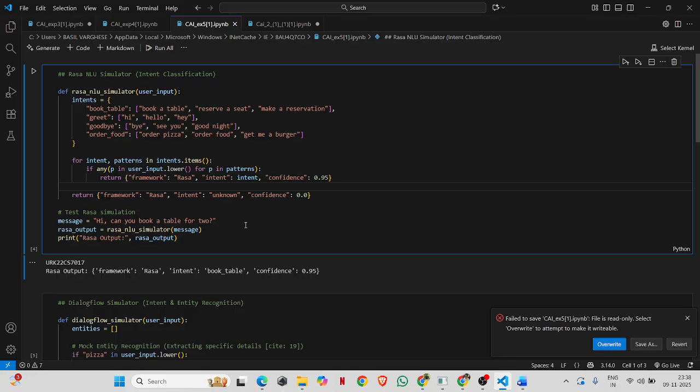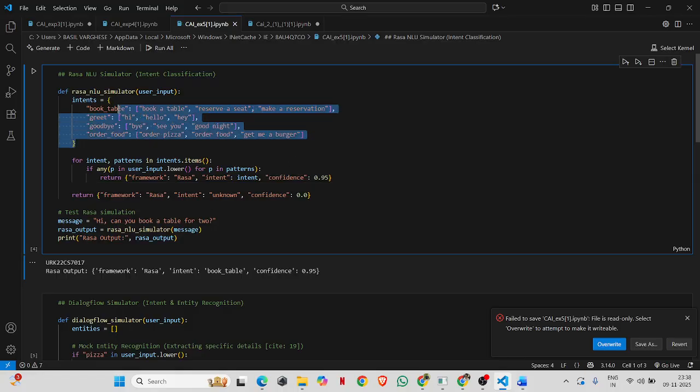First, define the function. We define the function called rasa_nlu_simulator which takes a user message, user_input, to tag to identify its intent. Then defining intents and example phrases.